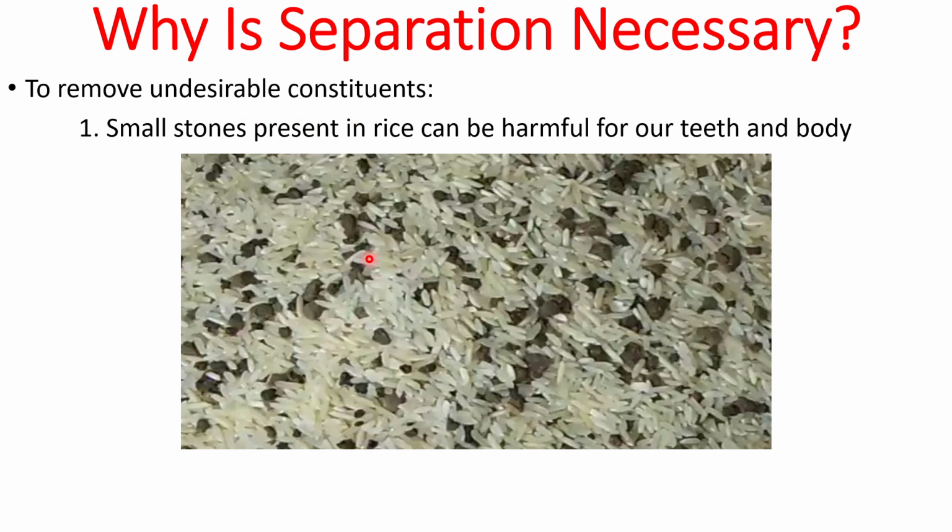Here, the undesirable constituent, the one I do not want, which one is it? Obviously small stones. I require rice, but I don't require small stones. So for that, separation is necessary. If I consume rice with stones, it would be harmful for my teeth as well as for my body. So this is one reason.